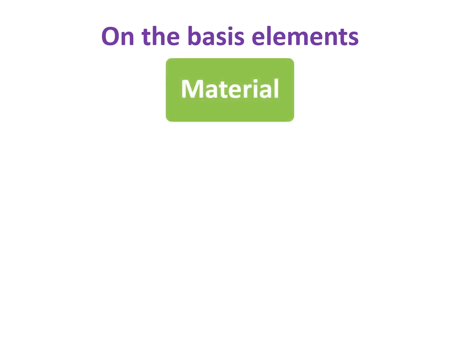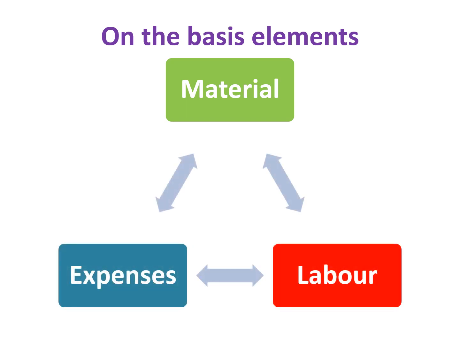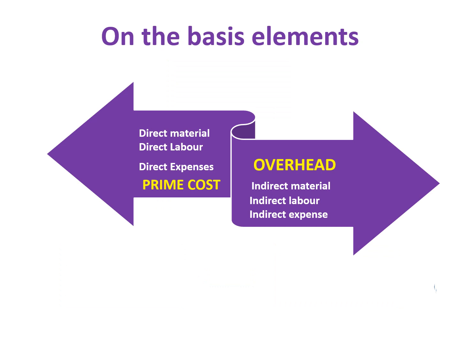On the basis of elements, the cost is classified into three heads. The first one is material, another one is labor, and the third one is expenses. And each and every element of cost is divided into two heads. One is direct material and indirect material, another one is direct labor and indirect labor, and direct expenses and indirect expenses.